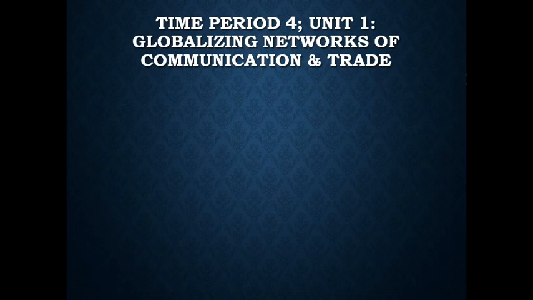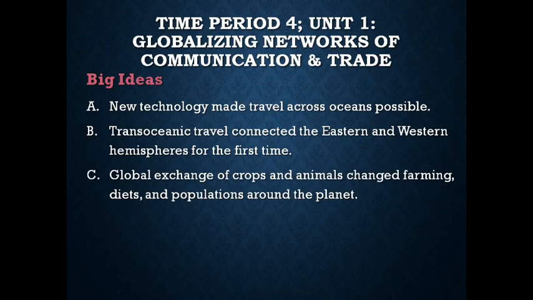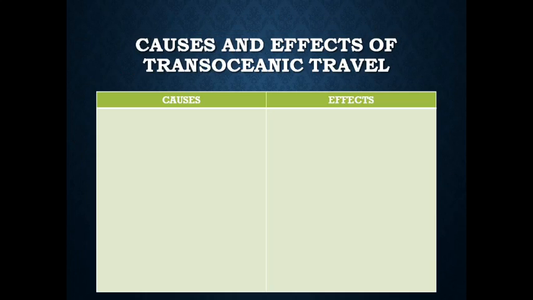So we look back and we see that this whole thing is about networks that we're developing. And we're trying to see what the causes of those networks were and all of this travel and all of the effects. So I take a look at my big ideas, and what I notice is that the first two are all about the causes. I have this transoceanic travel and the development of these networks. And I also notice that the last three are all about the effects. So I put them into my chart.